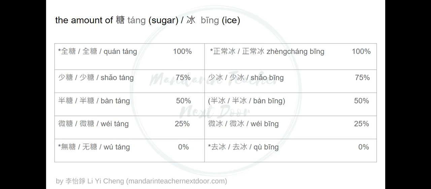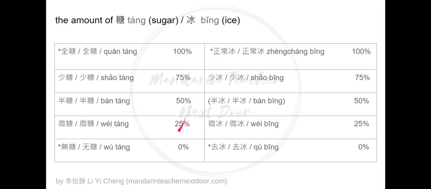So the 100% one, 全糖正常冰. 全 means full or whole, so whole sugar, full sugar. 正常 means normal, so the normal amount of ice.